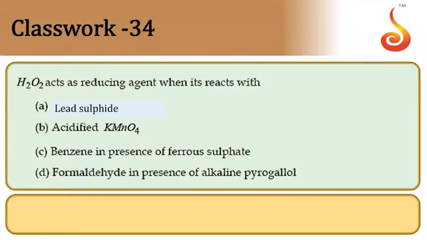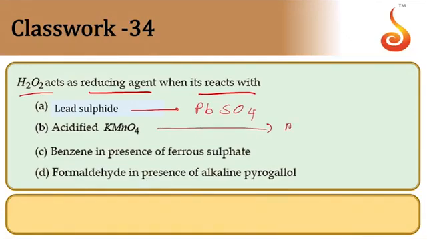H2O2 acts as a reducing agent when it reacts with lead sulfide, changing into lead sulfate, PbSO4. KMnO4 changes into Mn plus 2. Ferrous sulfate becomes ferric sulfate, so Fe plus 3.